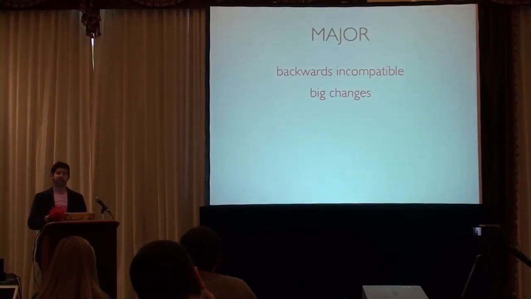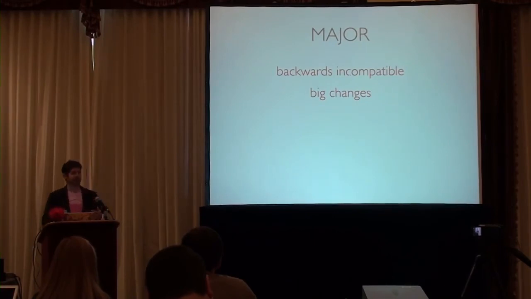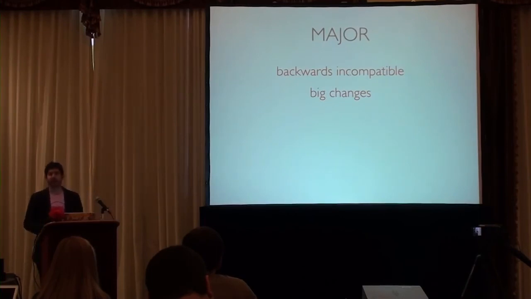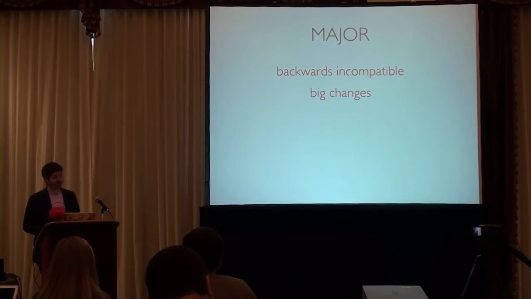So if I up the major version, that says something in the public API changed in a way that it will no longer work with what you're using right now. So this is generally something like a big change. We don't like to do these very often because it makes people sad. They have to go in, they have to change code, they have to read documentation, all of those things that we as developers really don't want to have to do.